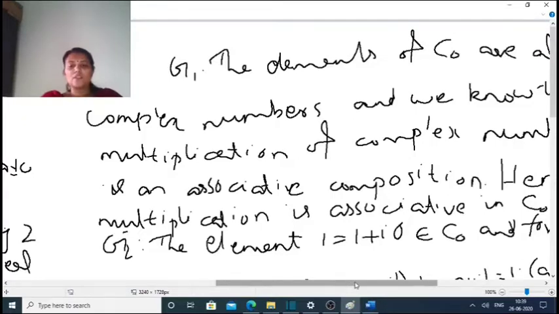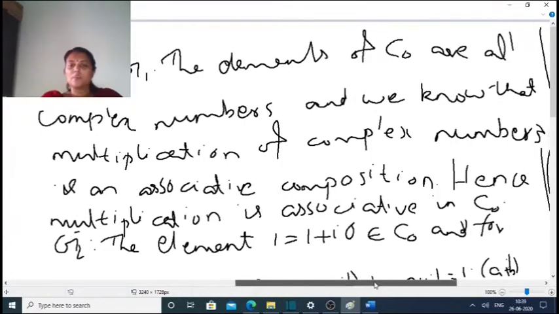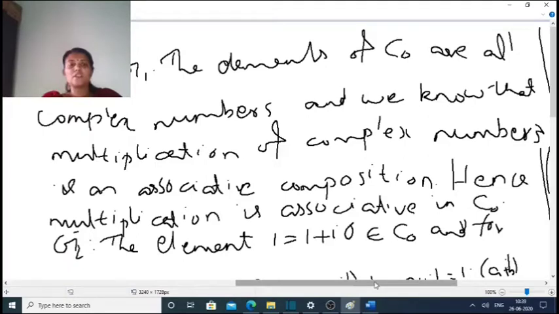The elements of C0 are also complex numbers, and we know that multiplication of complex numbers is an associative composition. Hence multiplication is associative in C0.